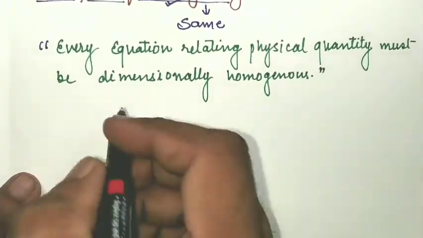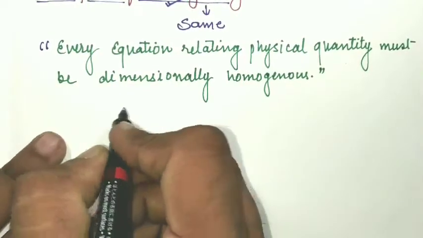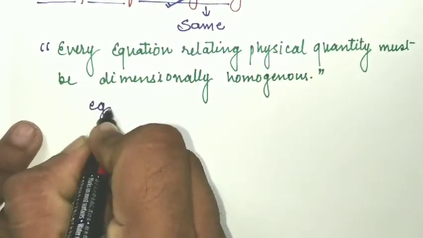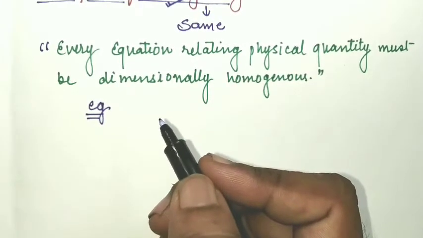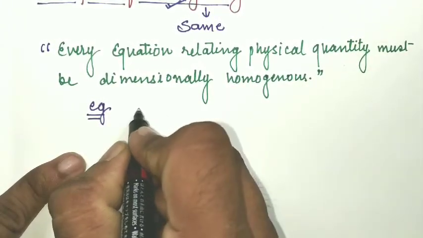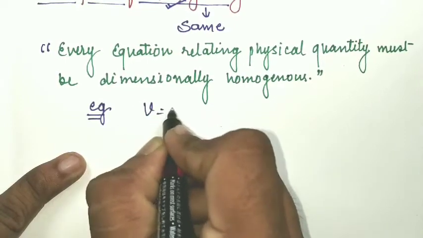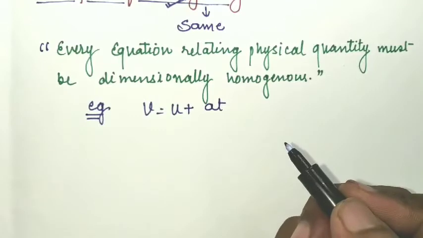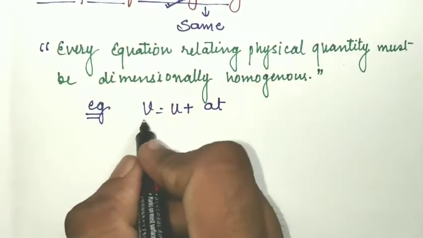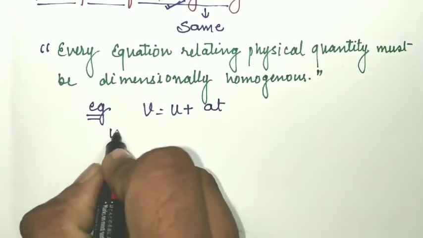Okay students, for example, how can we understand the principle of homogeneity? As we know, the first equation of motion is v equals u plus at. Homogeneous means everything will be the same. Let's start with the LHS.